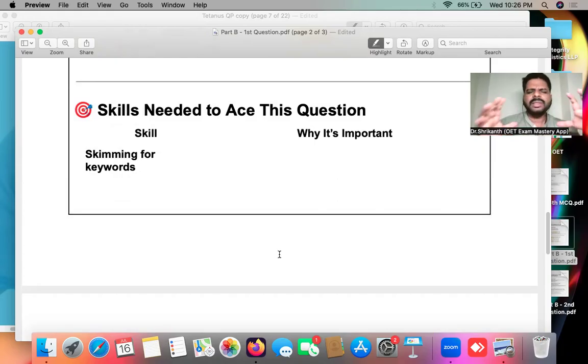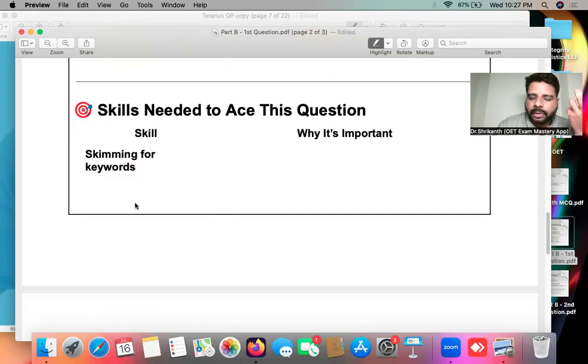Okay. Now, this is very, very important. Listen to me very carefully. When it comes to the OET, everyone has their own strengths. We have six of you over here, and all six of you are completely unique. You have your own talents, your own strengths, your own weaknesses, and your own skills as well. So you need to identify what your strengths are and what your weaknesses are. And then according to that understanding, you need to bring in the right skills, the right strategies.